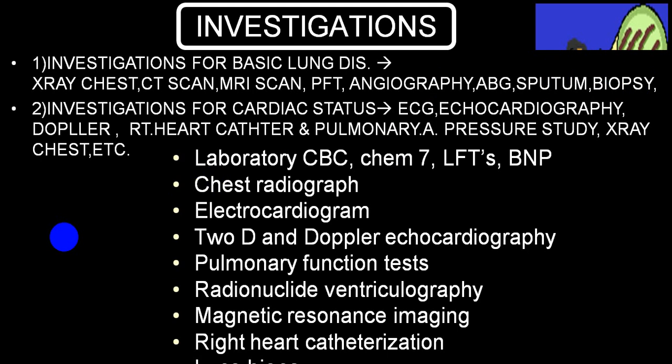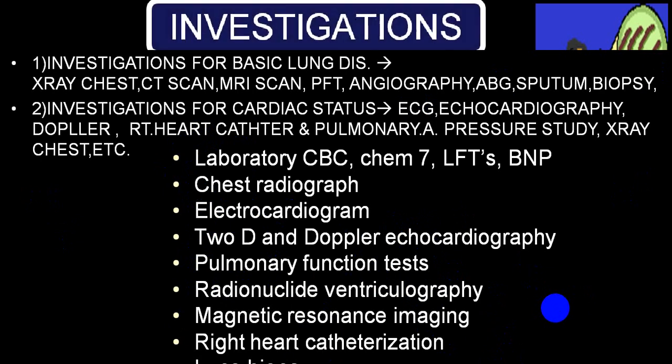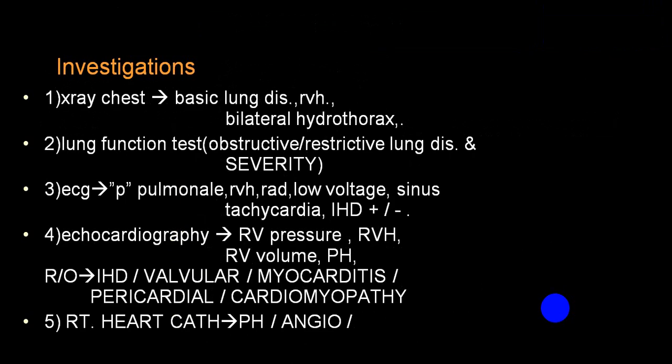ECG, echo and Doppler will be helpful to find out the effect of respiratory disease on the cardiovascular system. Right heart catheterization will be helpful to identify the changes in pressure on the right side of the heart, that is pulmonary arterial pressure, right ventricular pressure, right atrial pressure. You can go for pressure studies, etc. All those you can do. You can have ECG, echo, pulmonary function test, radionucleotide ventriculography, MRI, right heart catheterization, lung biopsy. All these are some of the investigations in selective conditions to identify the etiology and severity of the effects.